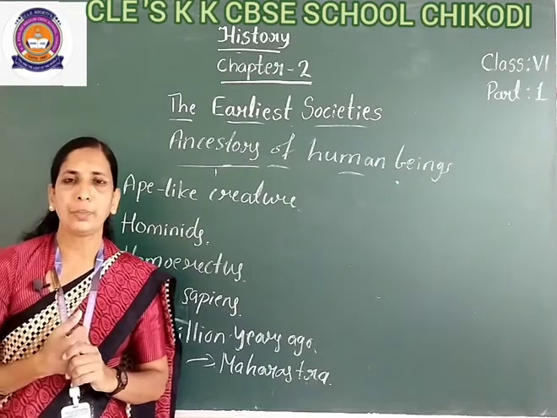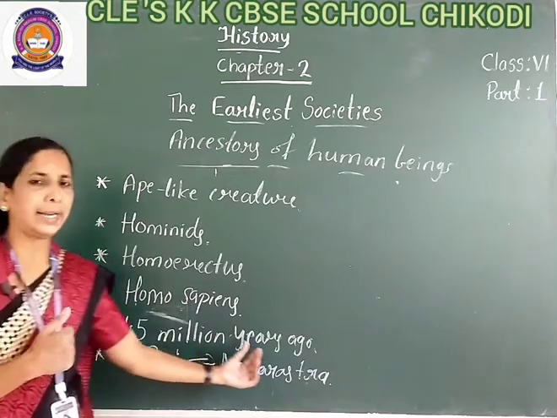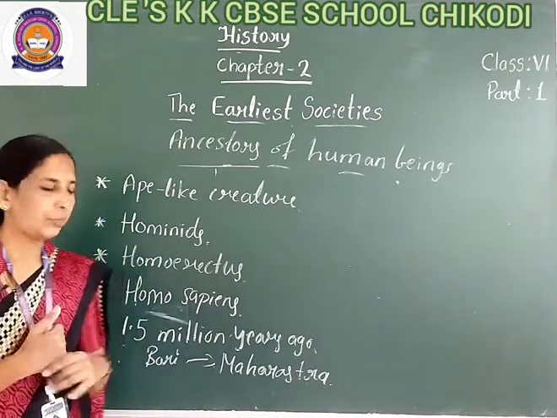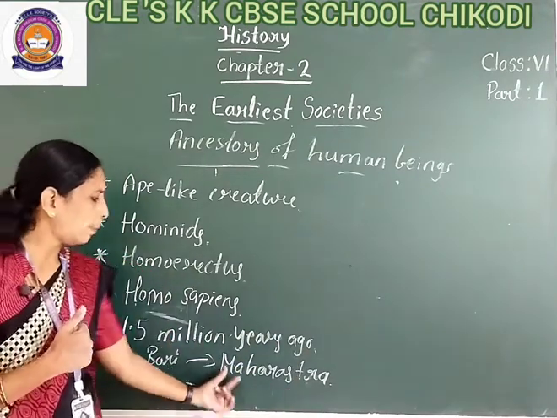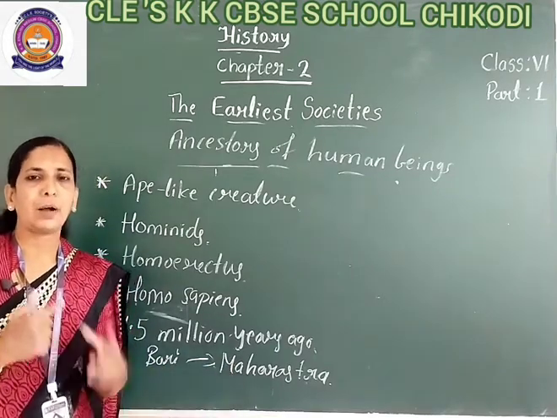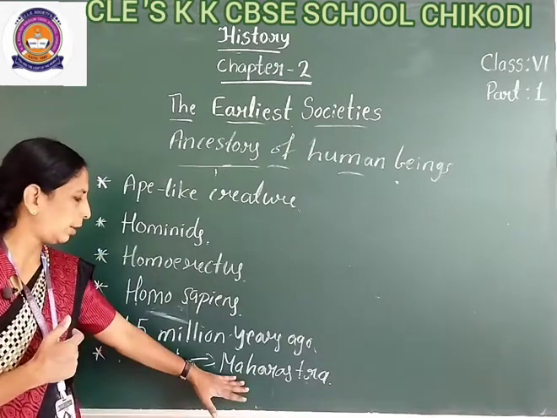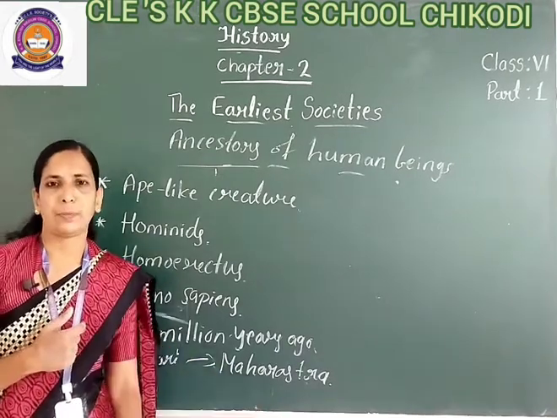In India, the prehistory period began at 1.5 million years ago. So we found in Bori, Maharashtra, some archaeologists found some evidence of the prehistory. So prehistory started here, Bori, Maharashtra.